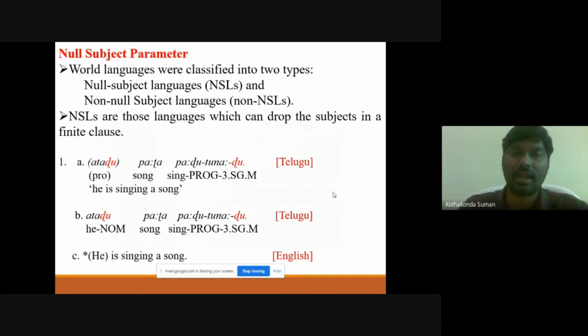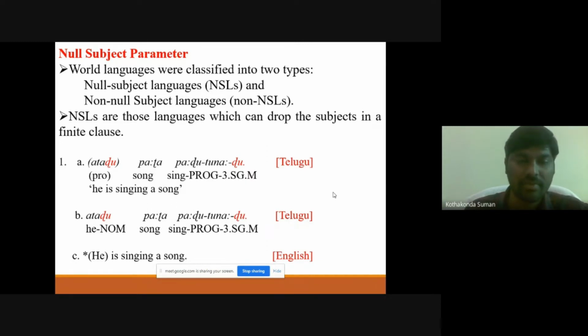World languages were classified into two types: null subject languages and non-null subject languages. In null subject languages, the subject of the final clause is going to be dropped. So here, if you look at the examples, 1A and B, these are Telugu examples, and C is English, as you know that. Here in 1A, the subject is unexpressed. Like Atadu Pata Padutunnadu, which means he's singing a song. So it is unexpressed, and in 1B, it is expressed.